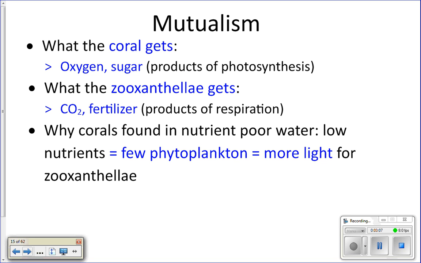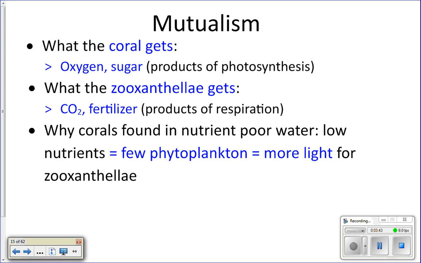So why does this explain why corals need to be found in nutrient-poor water? Well, remember, what are the two things that phytoplankton need to bloom? Light and nutrients. Okay, so they're in the tropics, so there's lots of light. If there were lots of nutrients in the tropics, you would get a big old phytoplankton bloom. Okay, well, phytoplankton, when they bloom, they make the water more murky. Okay, so they actually cut off sunlight from things that are down deeper in the water.